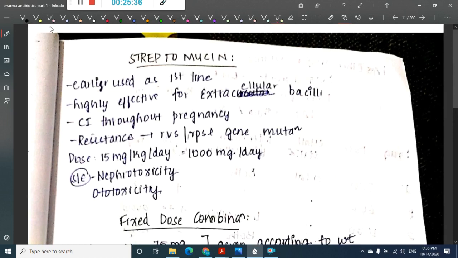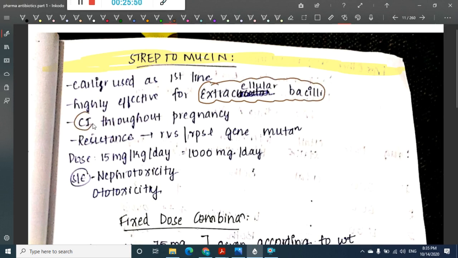Next, the next drug in this group is streptomycin. Streptomycin was earlier used as a first line drug, but now it is not used, though it is still effective mainly against extracellular bacilli, and it is contraindicated throughout pregnancy. Here we see resistance due to RPSL gene mutation, and the dosage is 15 milligrams per kg per day, which is around 1000 milligrams per day. It can cause side effects like nephrotoxicity and ototoxicity.